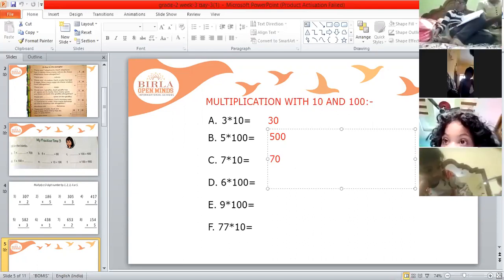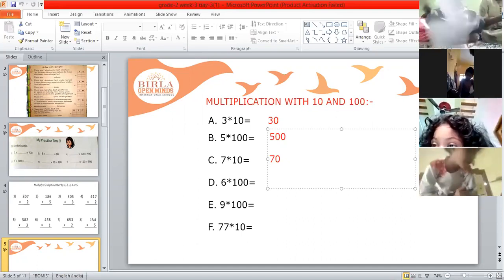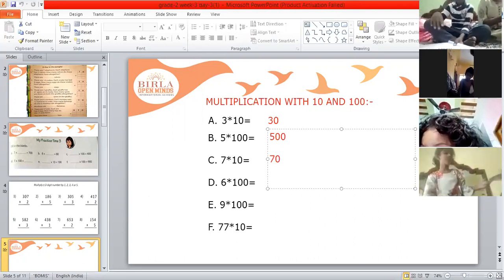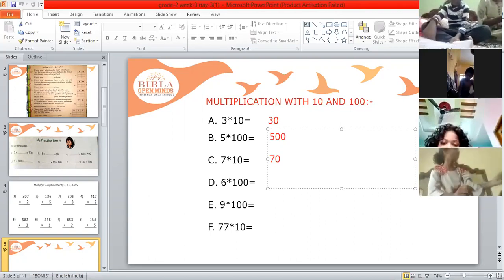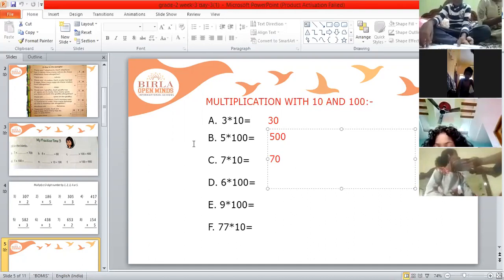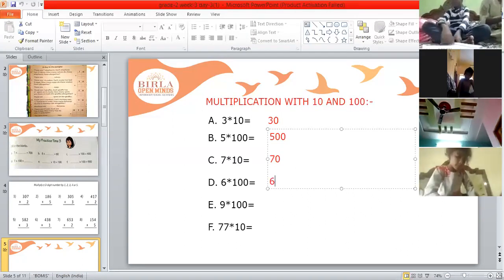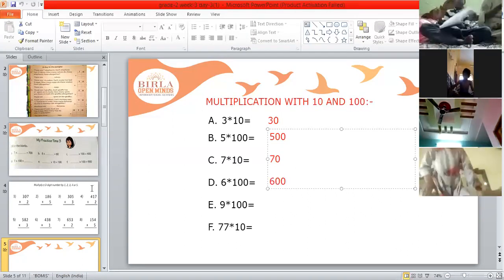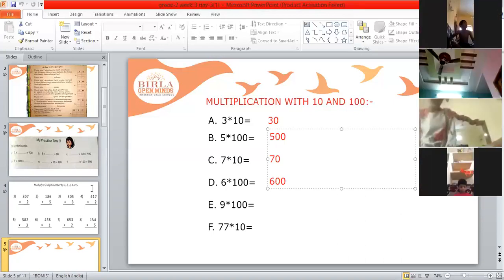Now next. Kushal, bit number D, fourth bit. 600, ma'am. Very good. So this is 6 multiplied by 100 is equal to 600. Okay. Shreyas.